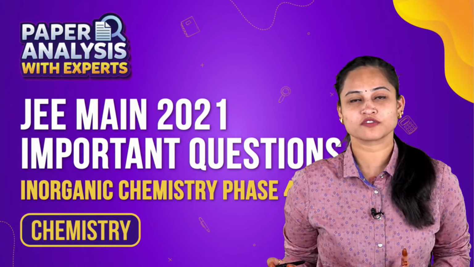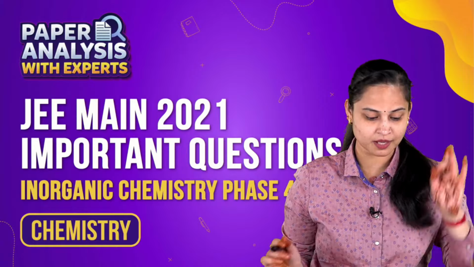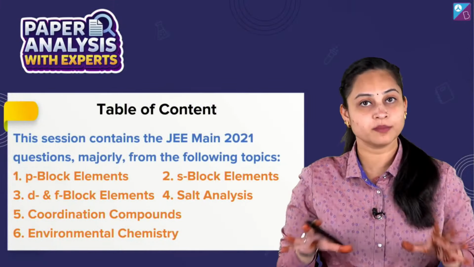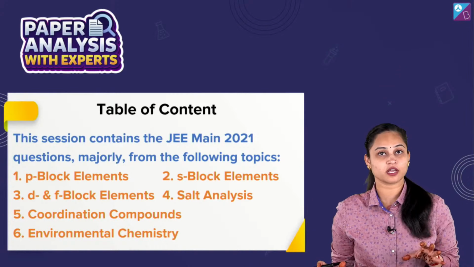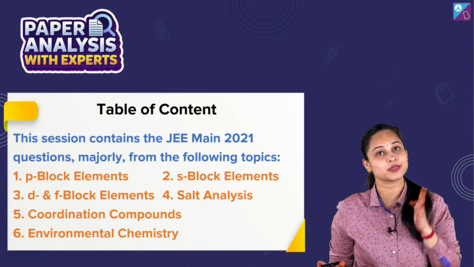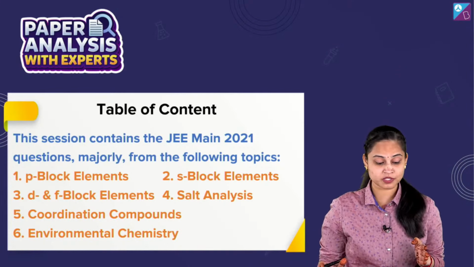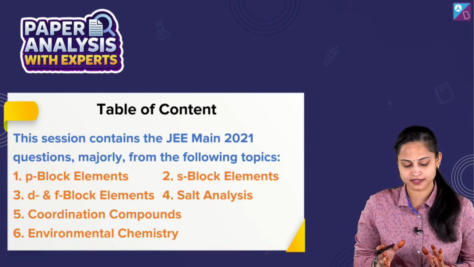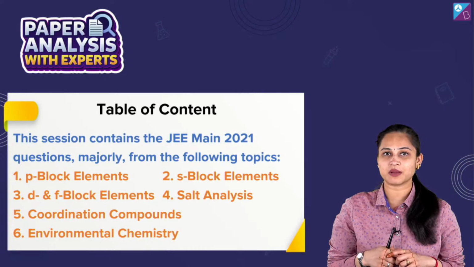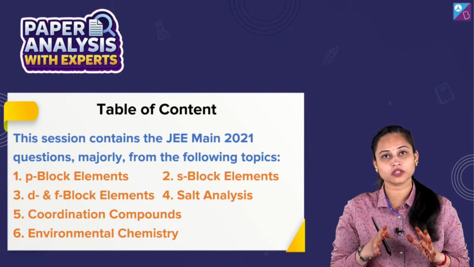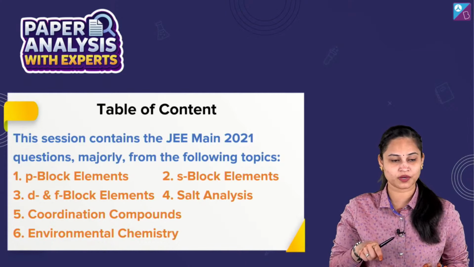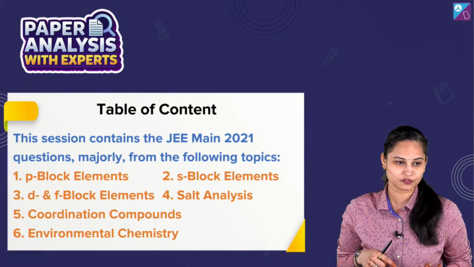Inorganic Chemistry Phase 4, JEE Mains 2021 important questions. The chapters we will be covering through the questionnaire in this session are the P block elements, S block elements, D and F block elements, salt analysis, coordination compounds and environmental chemistry. These are all the topics we are going to discuss in this session.